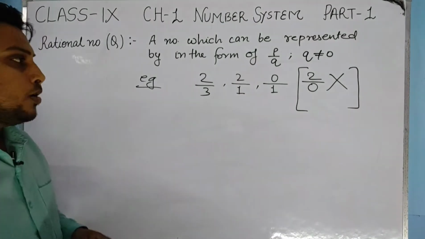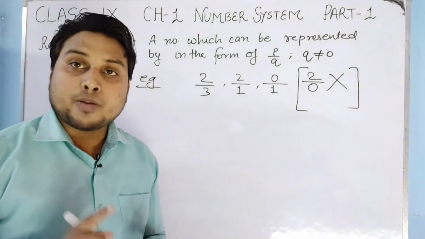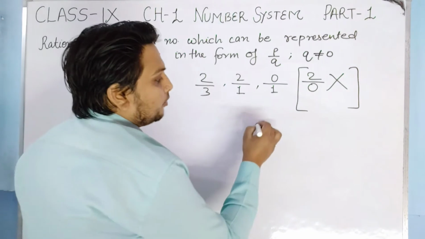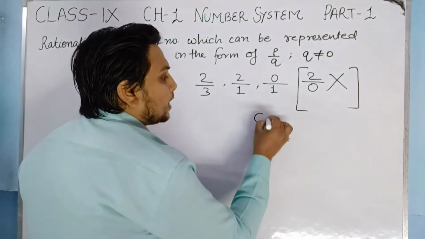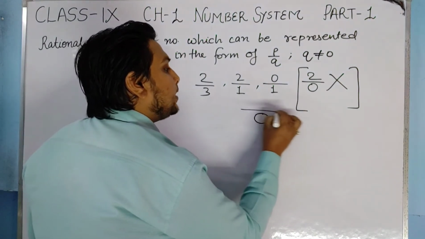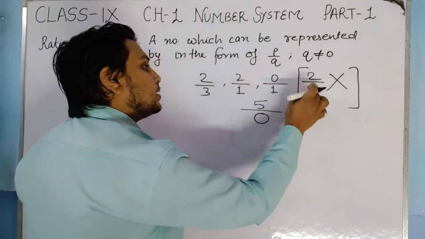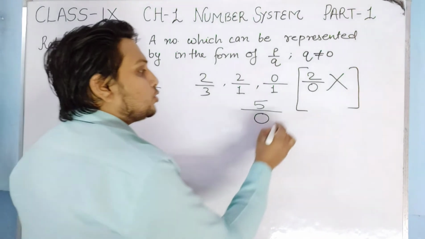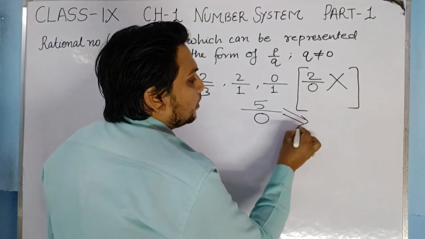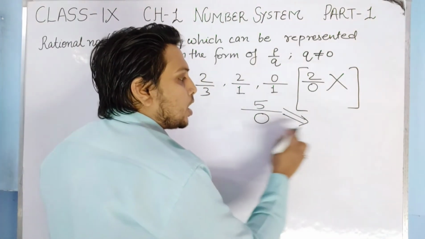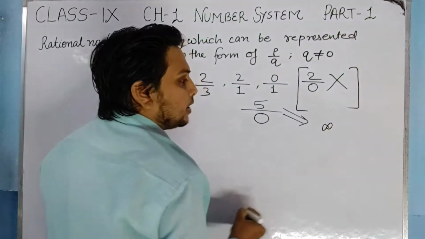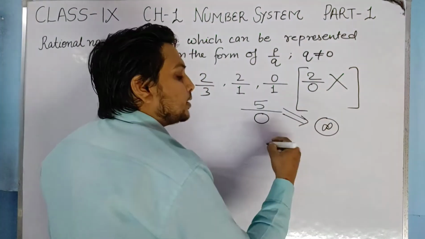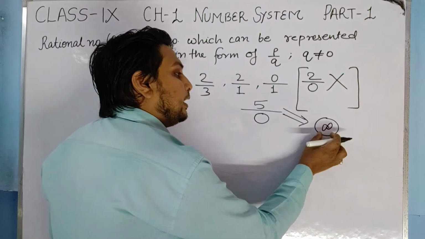Students, just remember one thing. Whenever you divide any number by 0, it is undefined in mathematics, which we use to symbolize by infinity.